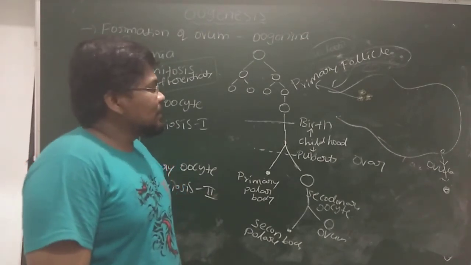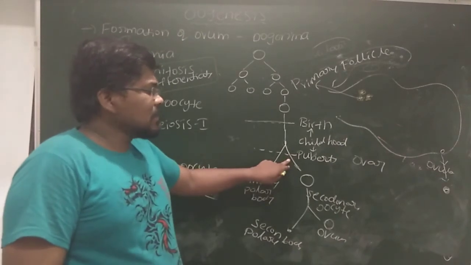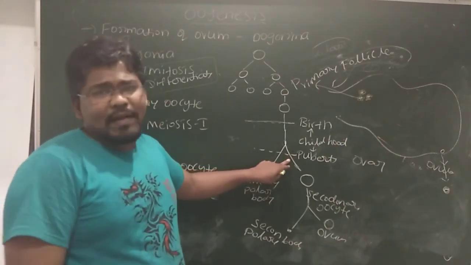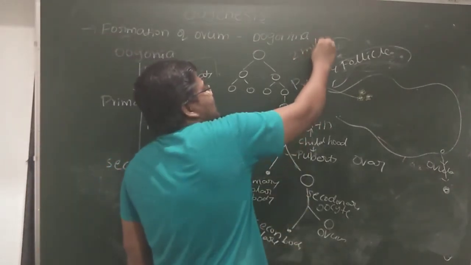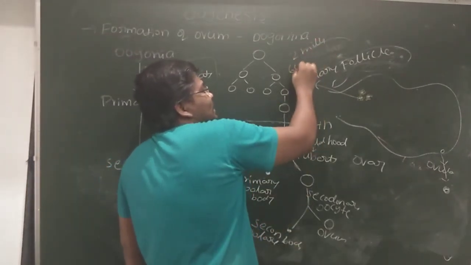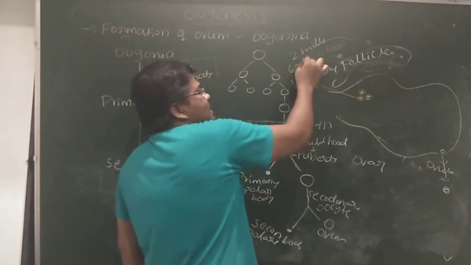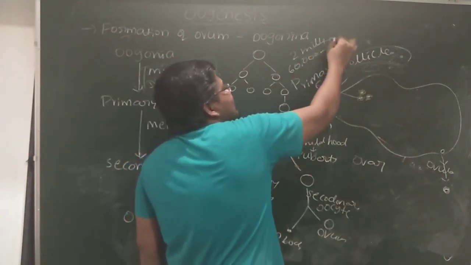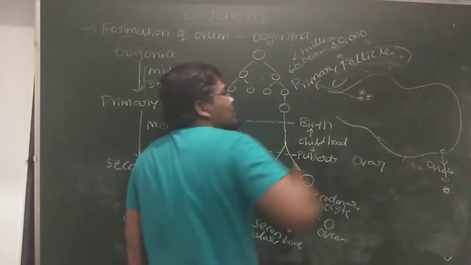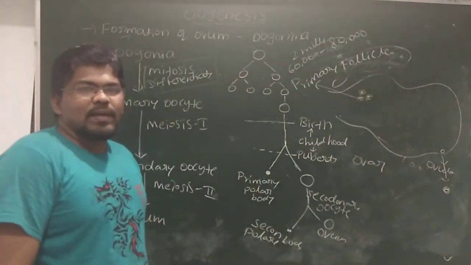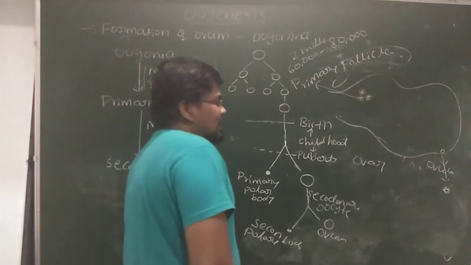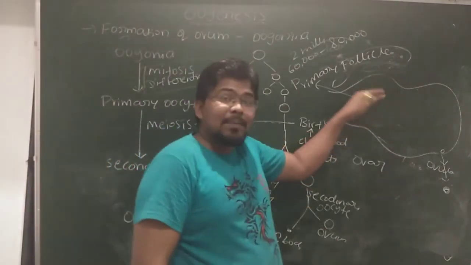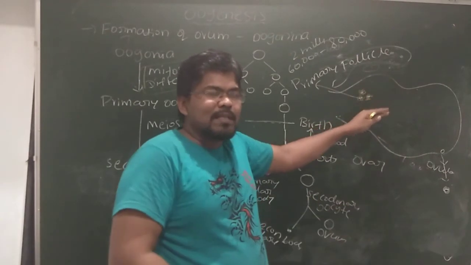Before birth only those primary follicles are formed. But if you see up to puberty, a lot of primary follicles degenerate. At birth, how many primary follicles are there? Approximately 2 million. But at puberty, at 13 years of age, only 60,000 to 80,000 primary follicles are present inside each ovary. Why? Because the remaining primary follicles degenerate. Then after puberty, what happens?